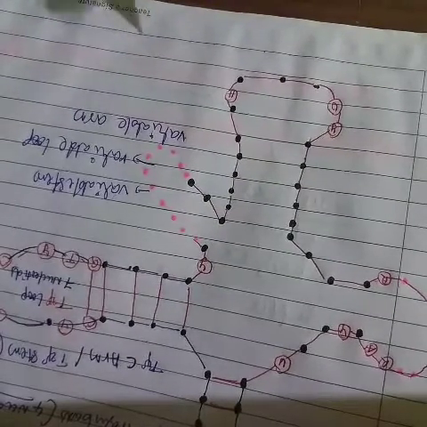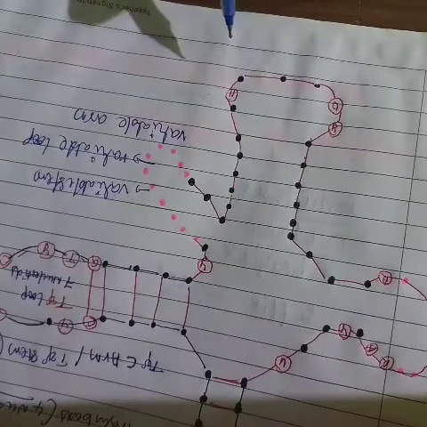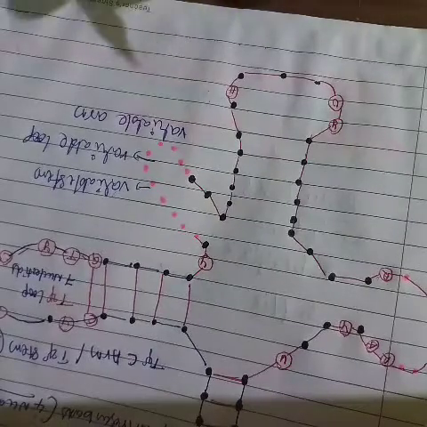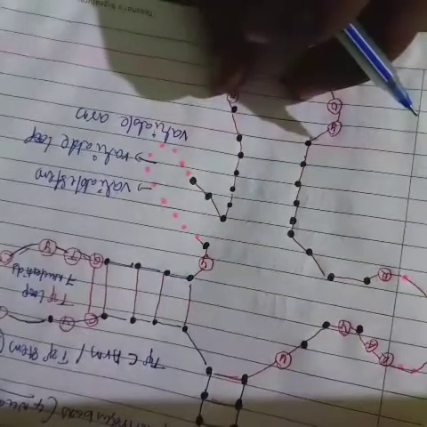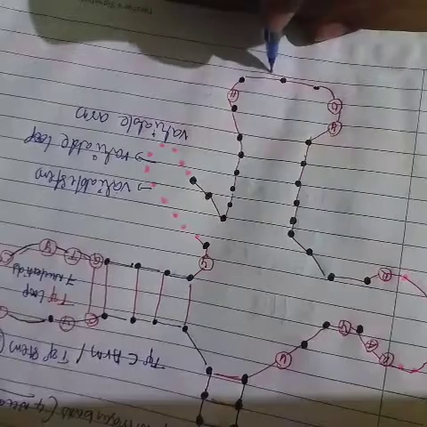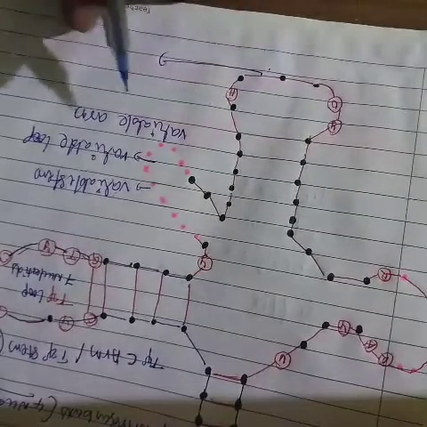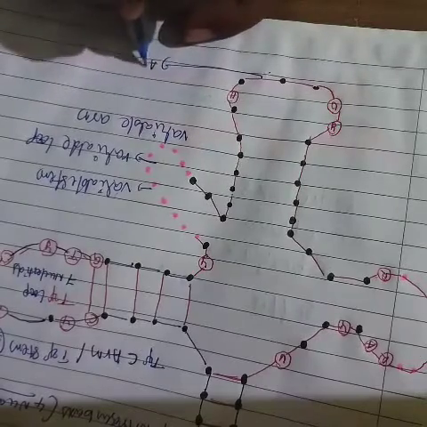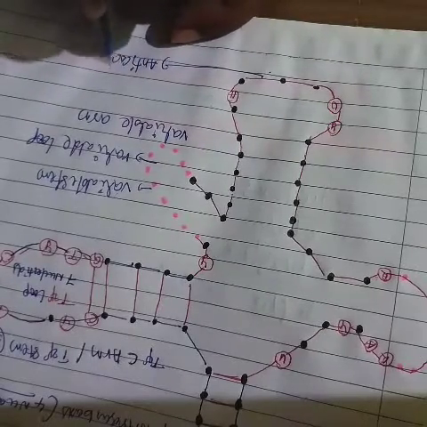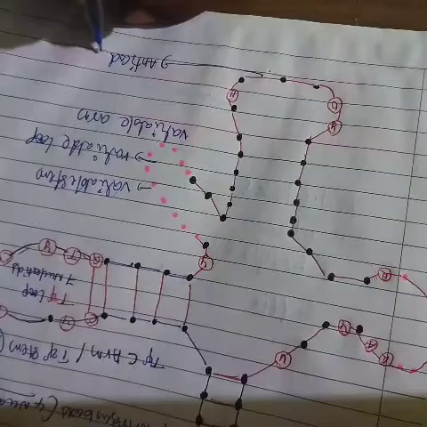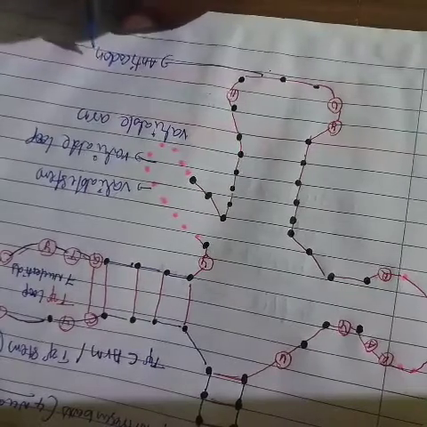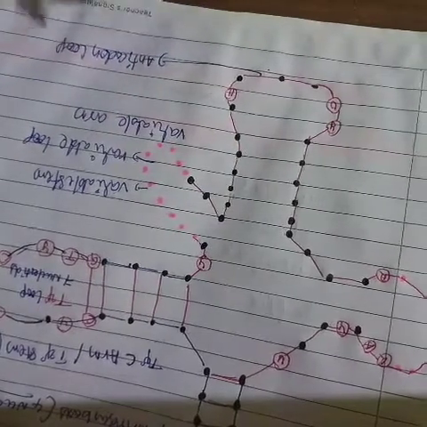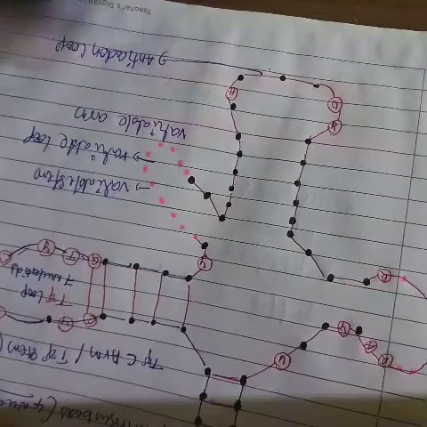This one, this total arm, we are observing as the anticodon arm, and this is the anticodon loop.